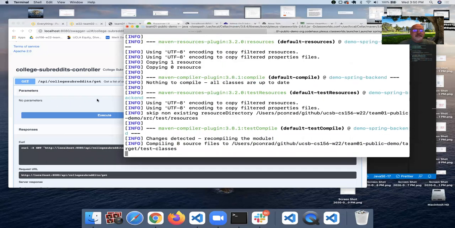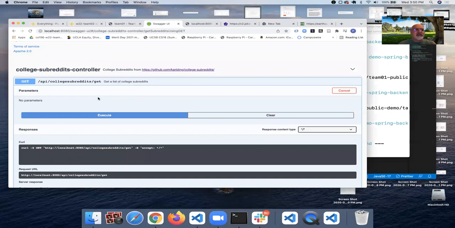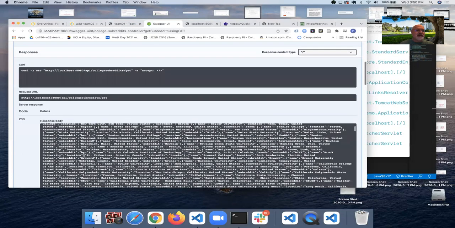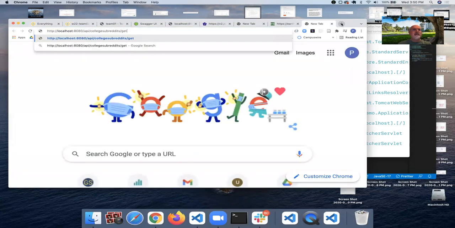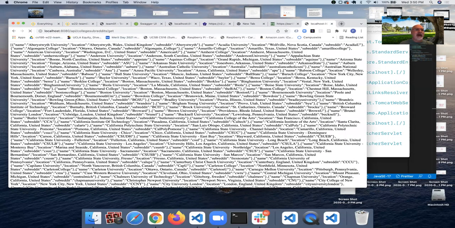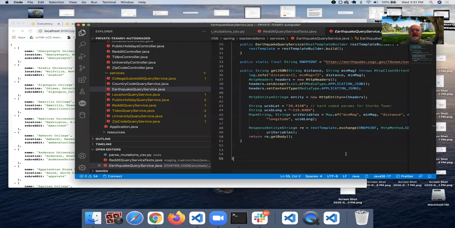Maven Spring Boot run. And when I execute this, it'll simply give me a list of college subreddits. So this is the one. Let's make sure that's up. Execute. And yeah, there's my list of college subreddits. And I can take that request URL, go up here to another browser tab, paste it in, and I just get back a list of college subreddits. No parameter required for this one. So that's going to be a good model for this joke service that I'm going to make.